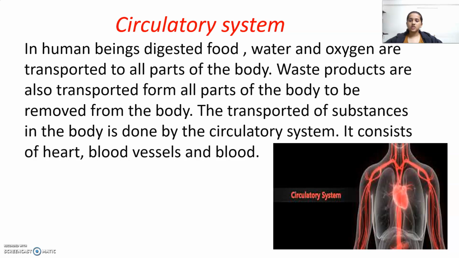Circulatory system. When a human being digests food, the food, water, and oxygen are transported to all parts of the body. Waste products are also transported from all parts of the body to be removed from the body. The transportation of substances in the body is done by the circulatory system. It consists of the heart, blood vessels, and blood.